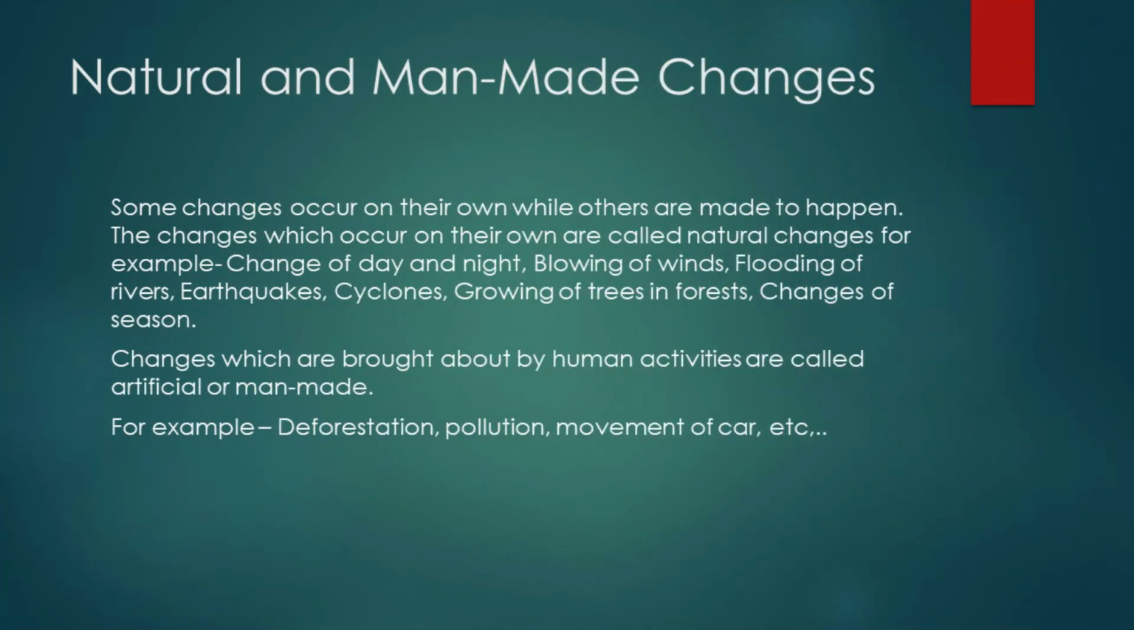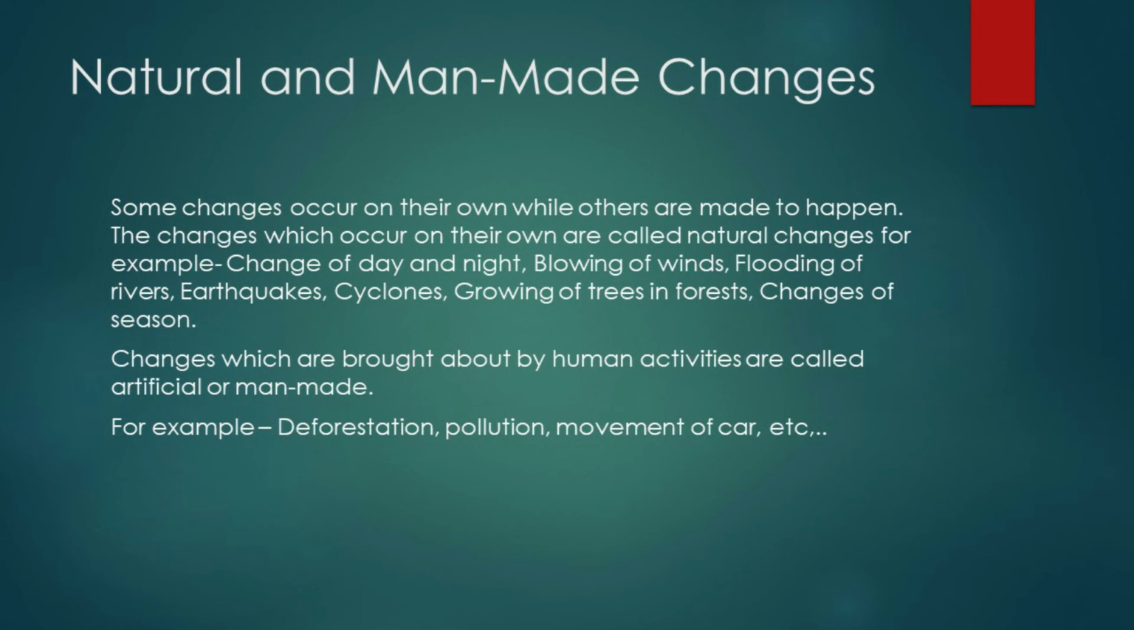Next, natural and man-made changes. Some changes occur on their own, while others are made to happen. The changes which occur on their own are called natural changes. For example, change of day and night. It is not a man-made change. It happens naturally. So these are natural changes, like blowing of winds, flooding of rivers, earthquake, cyclone, growing of trees in forest, changes in season. These are all examples of natural changes.